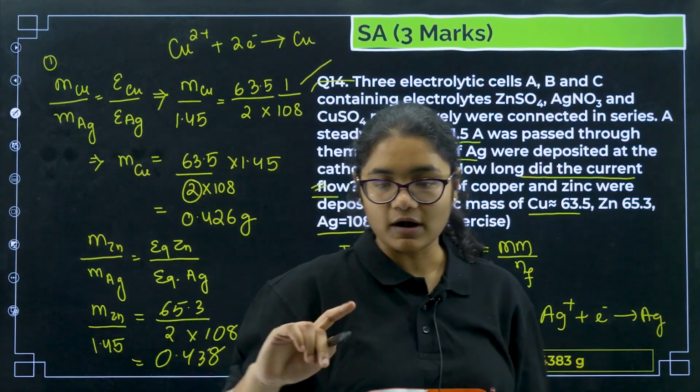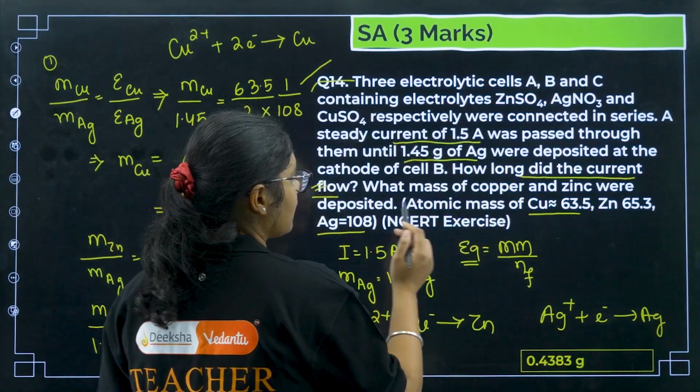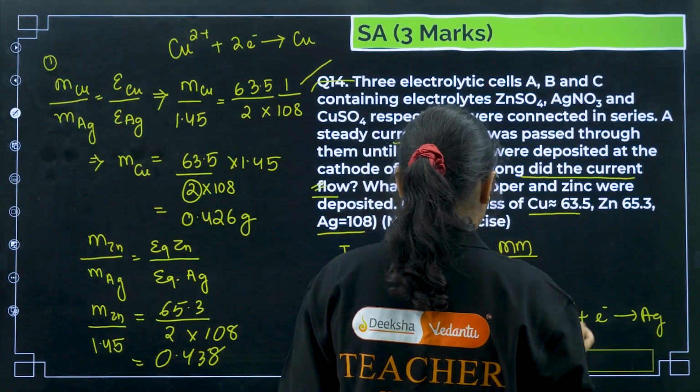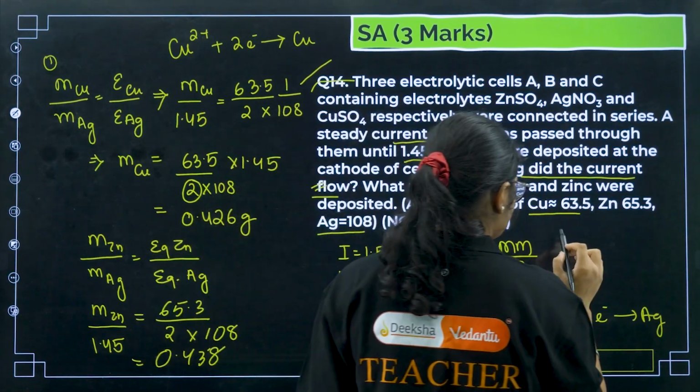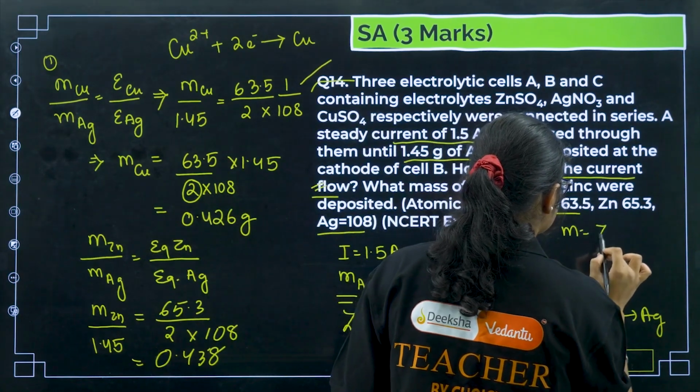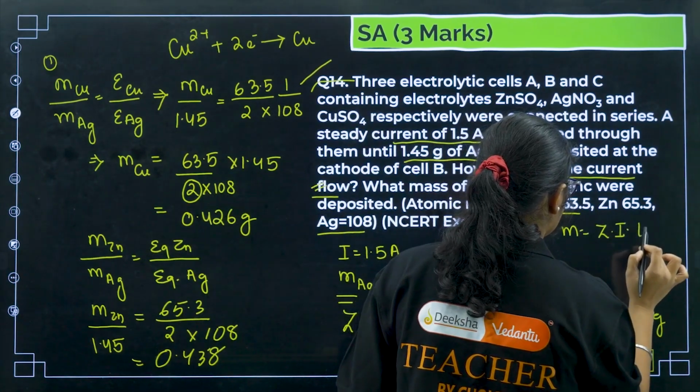Now another part of the question is left, that is how long did the current flow. To calculate this, we have the formula M is equal to Z into I into T, right?